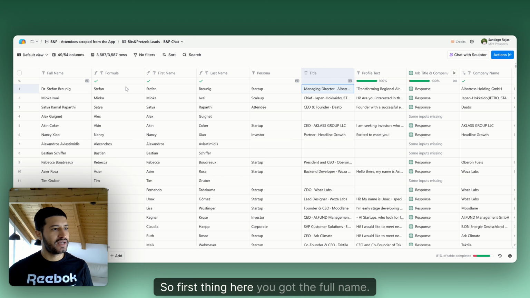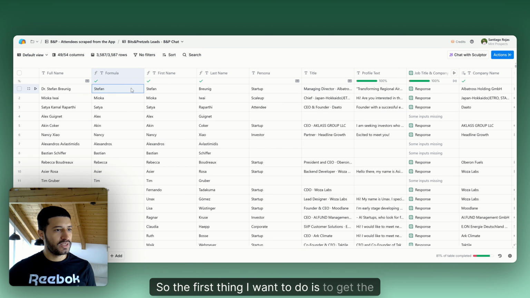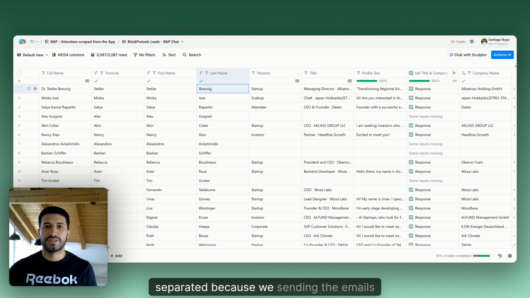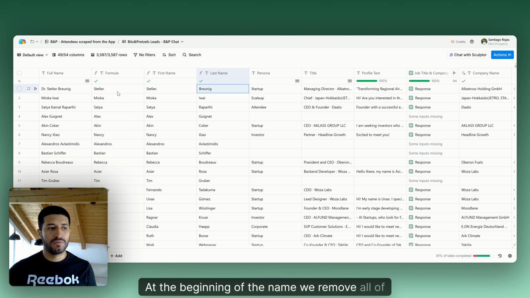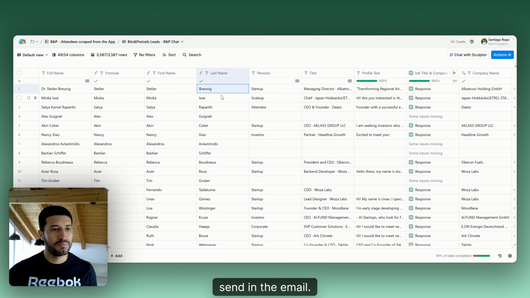So the first thing here, you got the full name. The first thing I want to do is to get the first name and last name separated because we use them in the emails, and for example, for this person, they had doctor at the beginning of the name. We remove all of those things because we don't want to send them in the email.